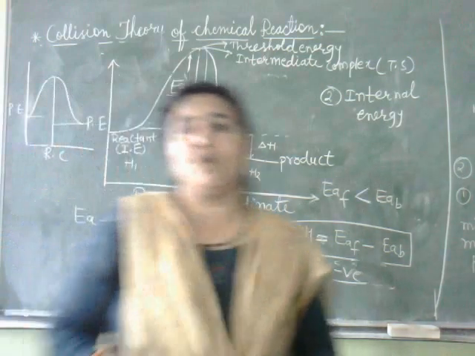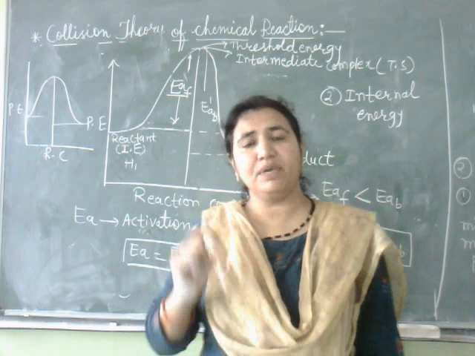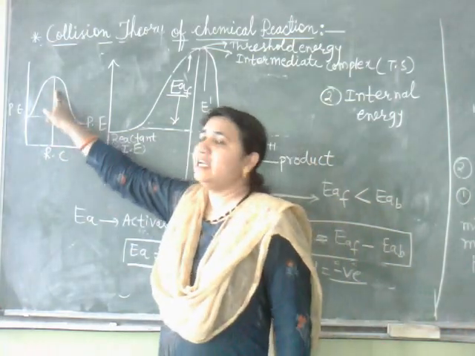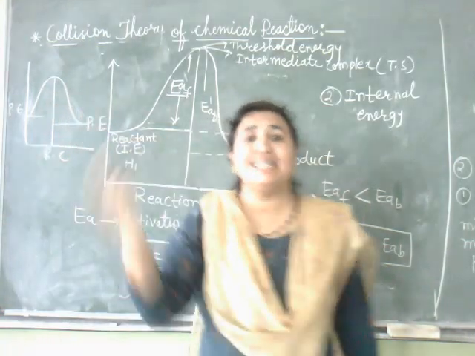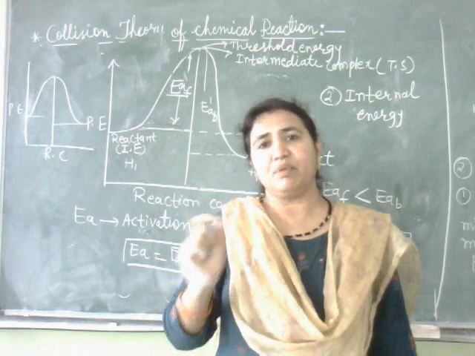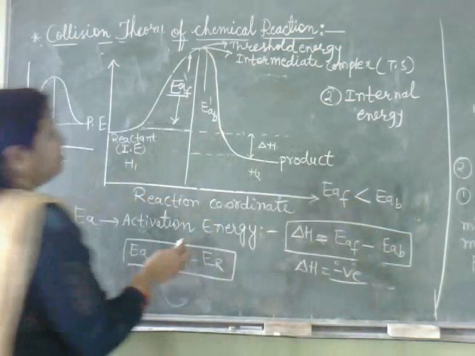This means for rate of the reaction, the activation energy should be low. If activation energy is less, then rate of the reaction will increase. Rate of the reaction is inversely proportional to the activation energy. This point is very, very important.